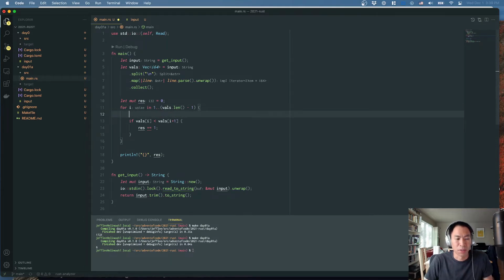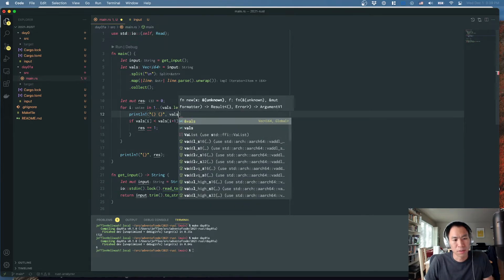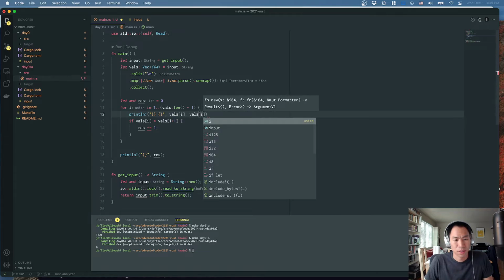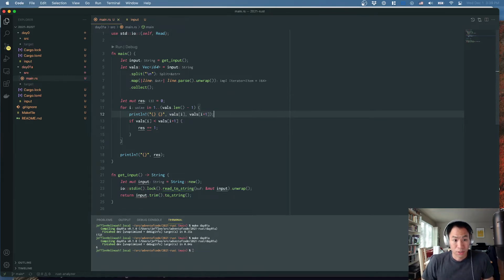Now let's go ahead and just print everything. I don't really know how to debug effectively in Rust other than to just debug print, which is a totally fine way of doing it.